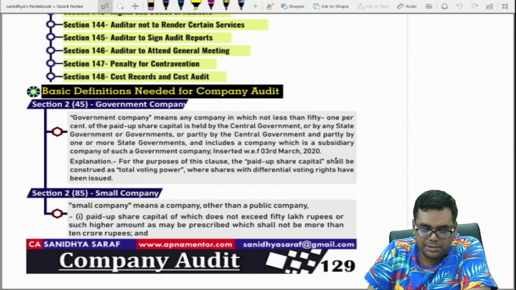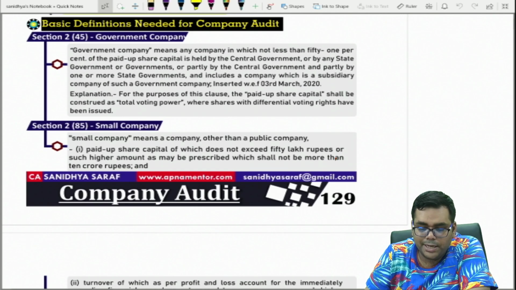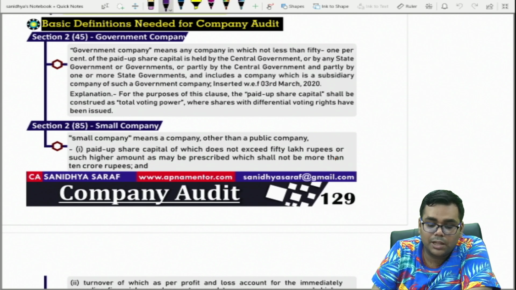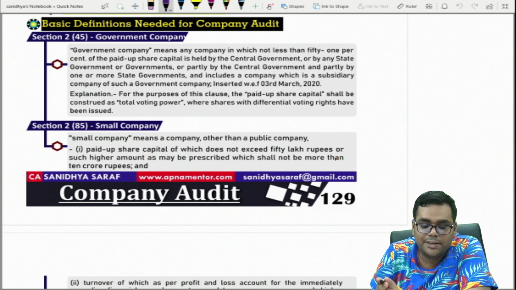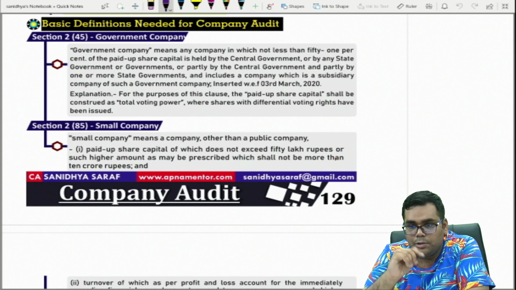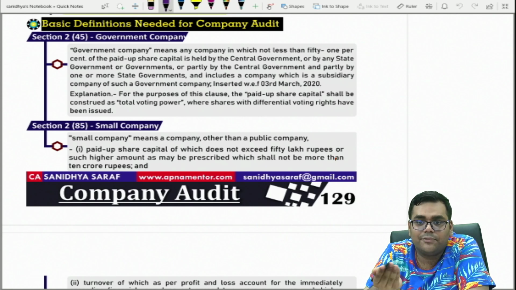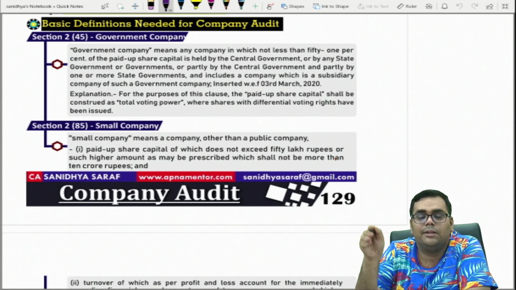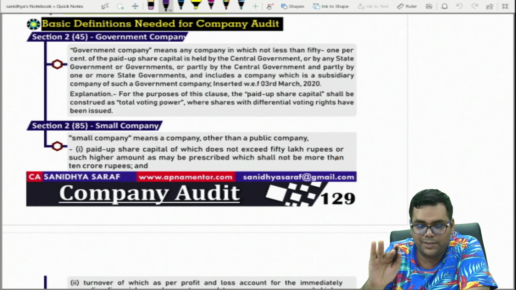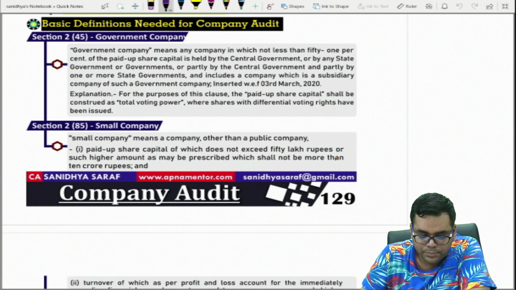Now, one explanation that has been added that was not there before. For the purpose of this clause, the paid up share capital shall be constituted as total voting power where shares with differential voting rights have been issued. So if a company has issued shares with differential voting rights, the paid up share capital shall be constituted as total voting power. Right? I believe that is clear. So that's a small change.